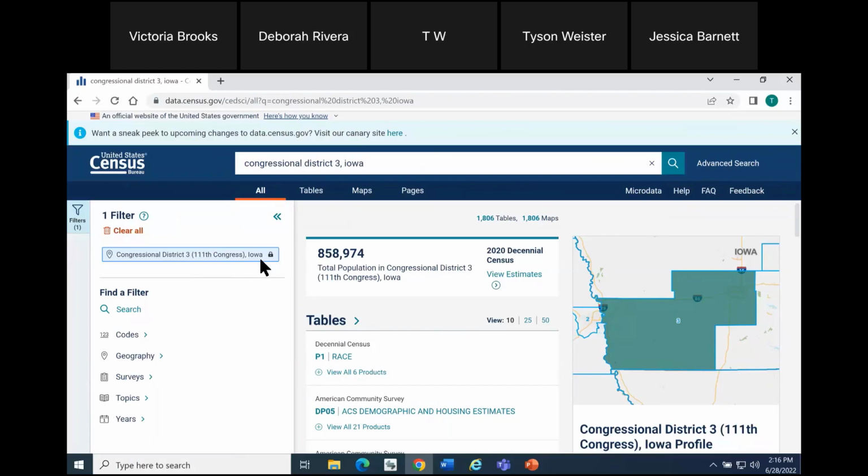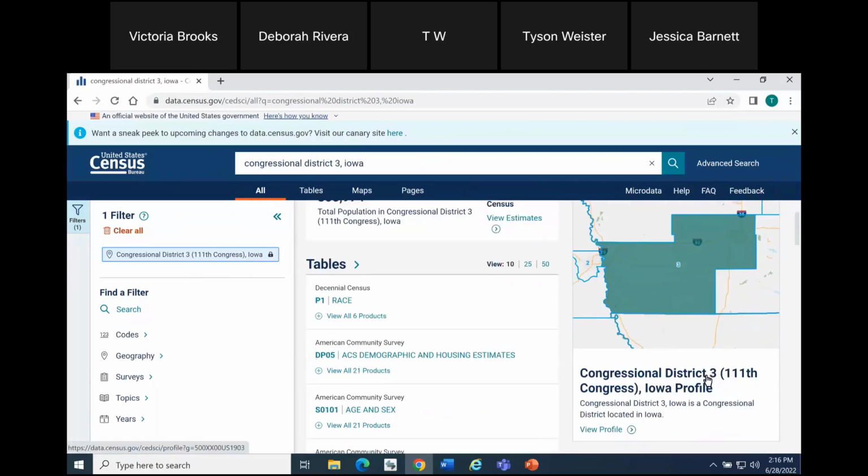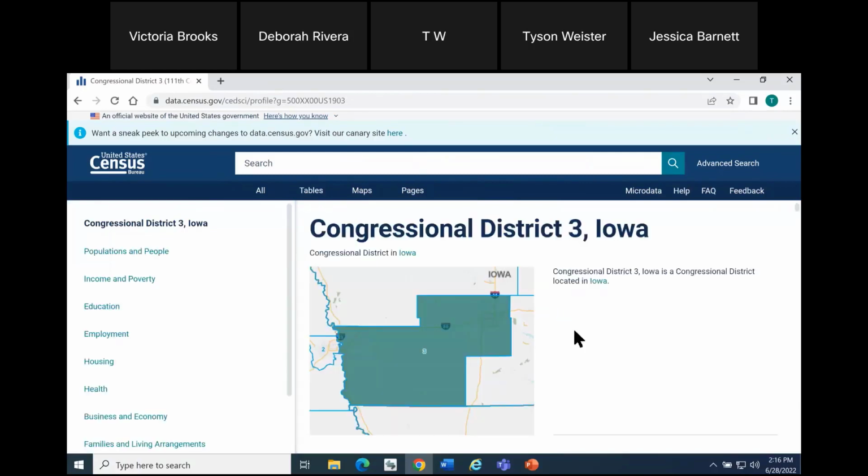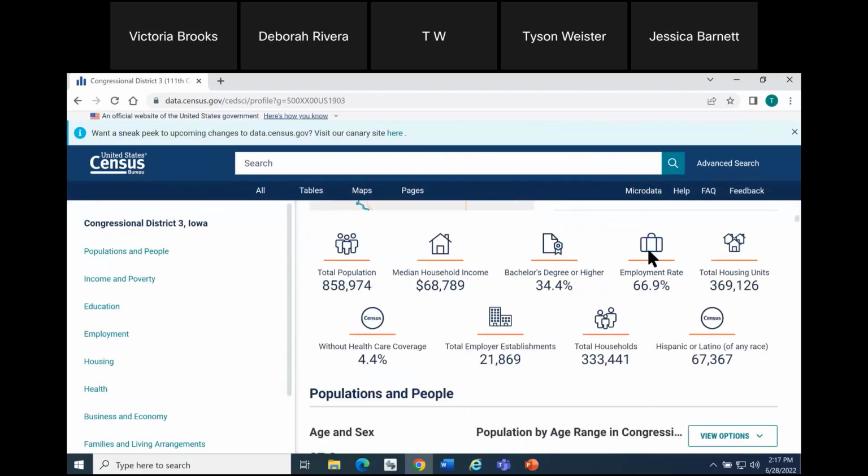Anytime you have a single geography and that level of geography is covered by a profile, you'll see on the right-hand side of your screen a map and the words Congressional District 3, Iowa profile, and a link to view profile. So from here, the process is the same as if you had been accessing this for, for instance, your state, county, or city. Once you click on the right-hand side of your screen, it will take you to the profile. And it's going to give you a collection of information across the Census Bureau, some of the most popular statistics. It's going to be a visual format. You'll get maps, bar charts, and it's pulling it all in real time.